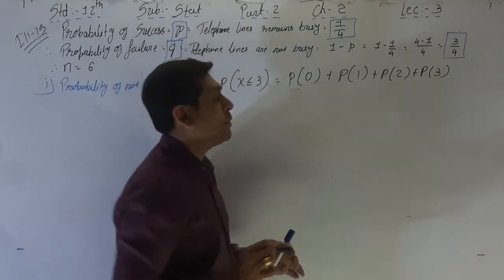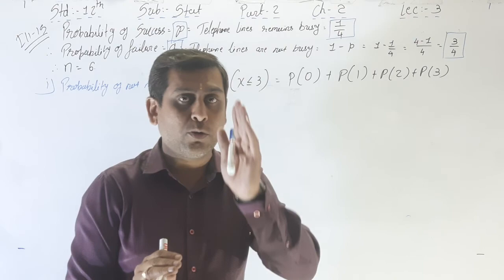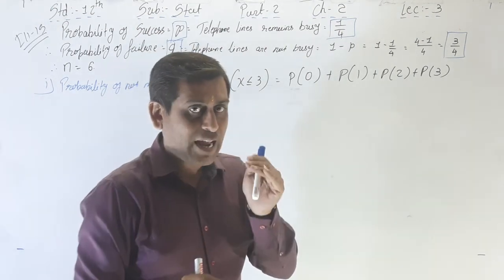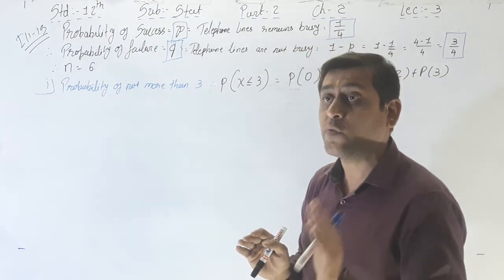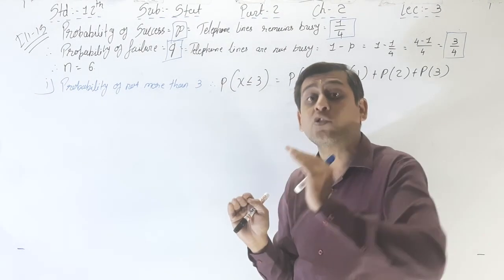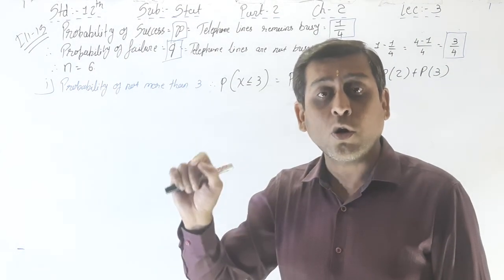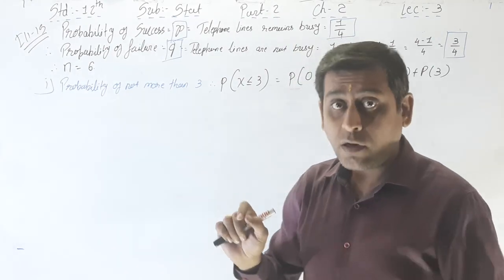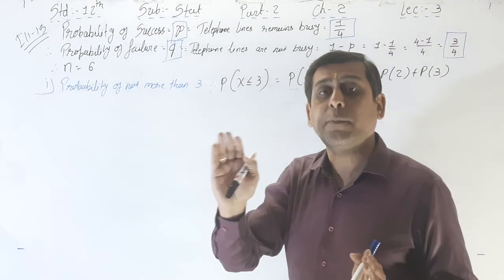Less than or equal to 3 means what? 3 or less, all the amounts up to 0. Because x will start in the formula, we are writing that P of x is equal to nCx into p raised to x into q raised to n minus x, where x is equal to 0, 1, 2 dot dot dot n. So here x will start from 0 and it will end at n.